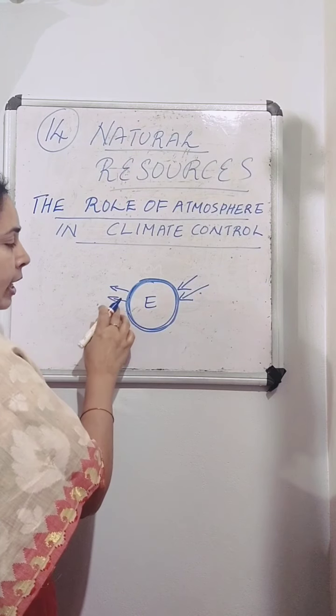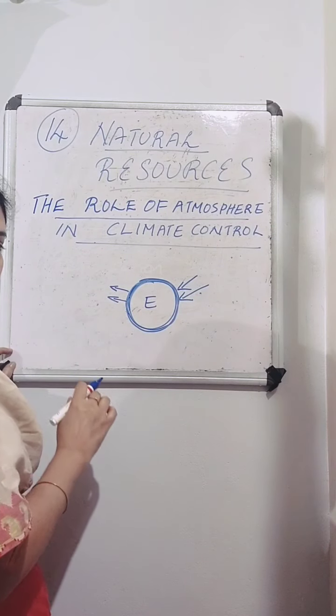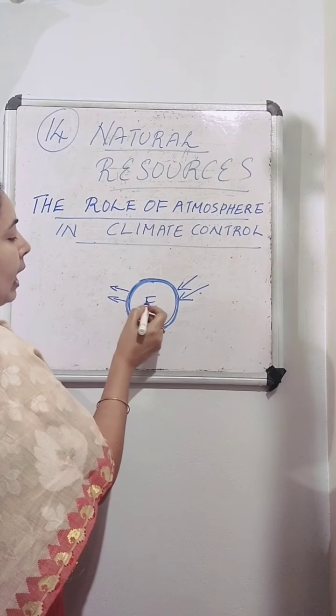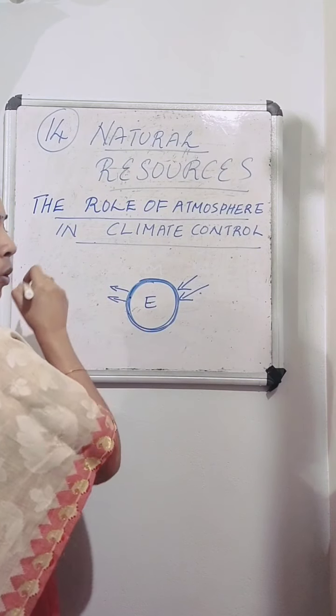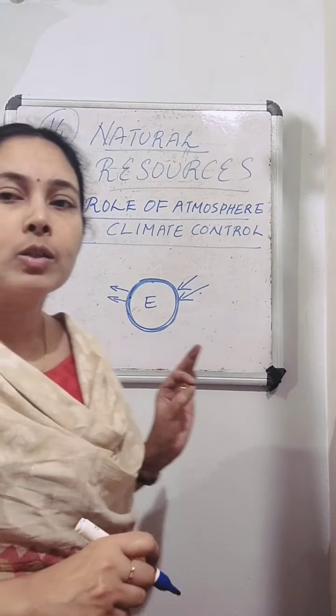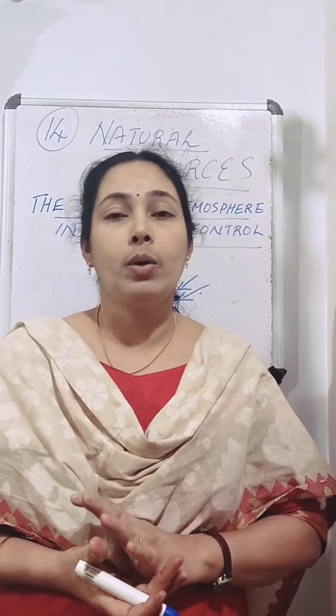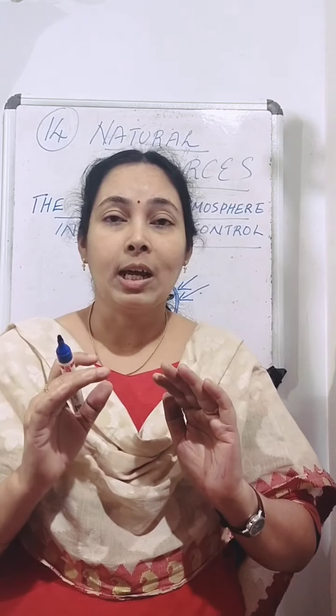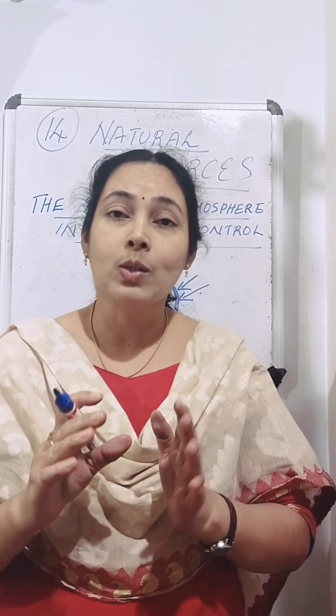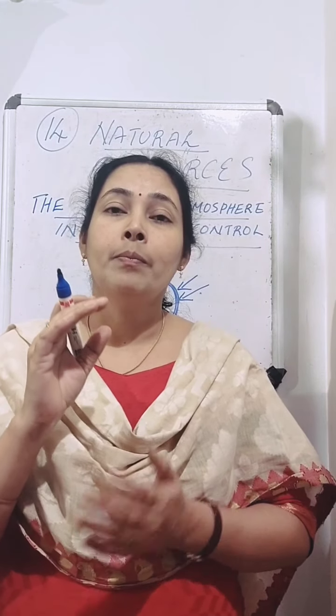Why? Again here the atmosphere is acting as an insulator. So it won't allow heat from the earth to go out also. So it slows down the escape of heat into the outer space. So during daytime also, during night also, the temperature is kept constant.